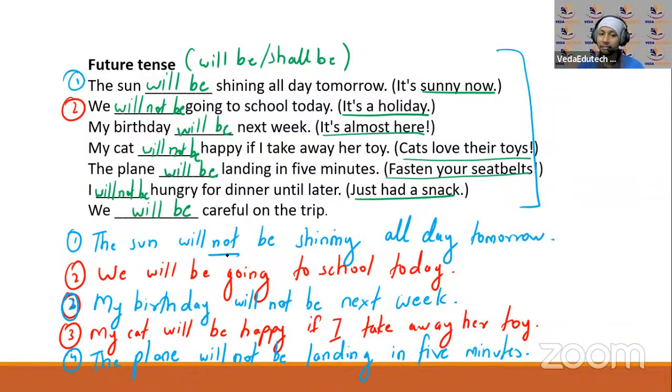The plane will be landing in 5 minutes. अभी आपको किसी को पूछना है, एयर होस्टेस को पूछना है, will the plane be landing in 5 minutes? आप एयर होस्टेस को पूछेंगे that way. Okay, so question, positive sentence अगर समझ में आ गया तो you can easily frame negative and the interrogative one. I will not be hungry for dinner until later. I'll be hungry for dinner until later. Will I be hungry for dinner until later? क्या मुझे भूख लगेगा डिनर के पहले तक, राइट? So that is what you can tell this way, right?